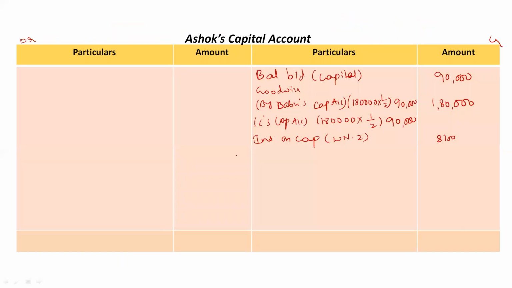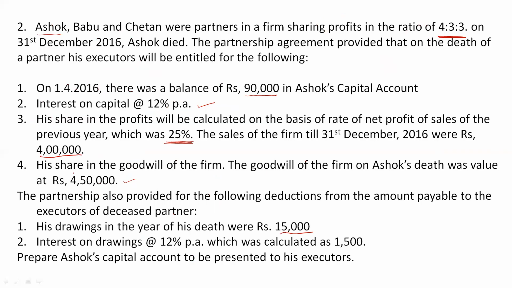This should be taken in the partner's capital account as P&L suspense account, rupees 40,000. Clear? Then come back to question. His share of goodwill is given. This is already taken by us, so leave it. Then there are also certain deductions. He has made certain drawings till his date of death, that is 15,000 rupees.